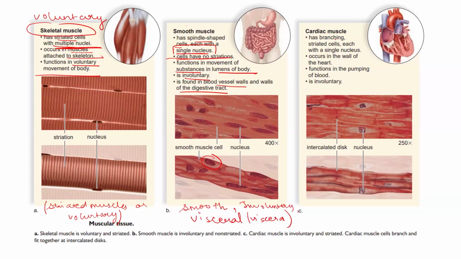The last that we discussed was the cardiac muscle, which has branched striated cells, each with a single nucleus. So there is a difference between the striated skeletal muscles and the cardiac muscles in that cardiac muscles have a single nucleus, but the skeletal muscles have multiple nuclei. The striations are due to actin and myosin filaments. The cardiac muscles occur in the wall of the heart and are also known as myocardium.